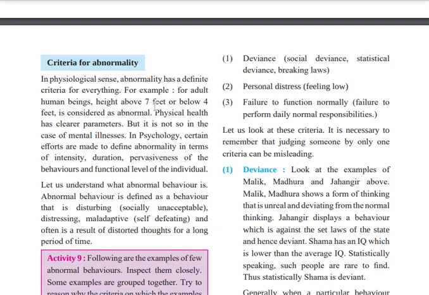If you see a person behaving very differently, in a way that you will fear or feel is weird, I can give you an example. If you are walking in a shopping mall and one person is hitting his face again and again, that behavior is not accepted by everyone, that behavior is abnormal. There are many behaviors which are not accepted by society, and that is called abnormal behavior.